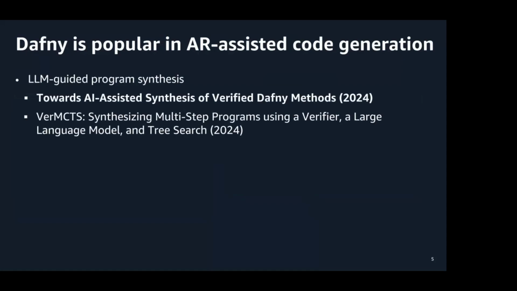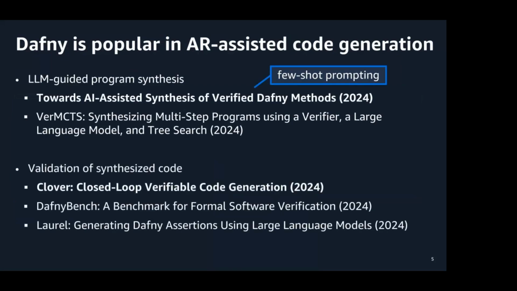One line of research explores prompt engineering and search-based approaches. Here, we have been particularly interested in a paper that uses few-shot prompting to improve the quality of generated code. Another line of research leverages Dafny to catch incorrect code, or to automatically synthesize specifications. Here, we're particularly interested in the consistency checking described in the Clover paper.